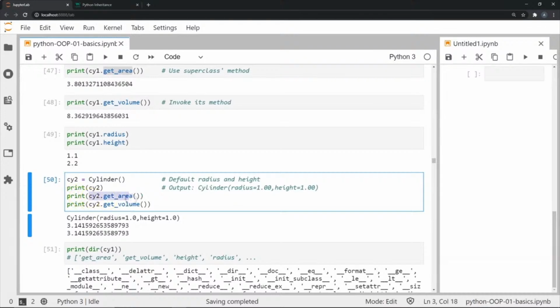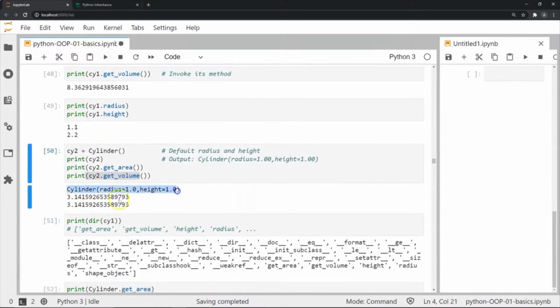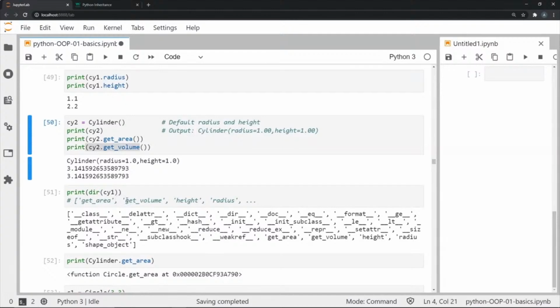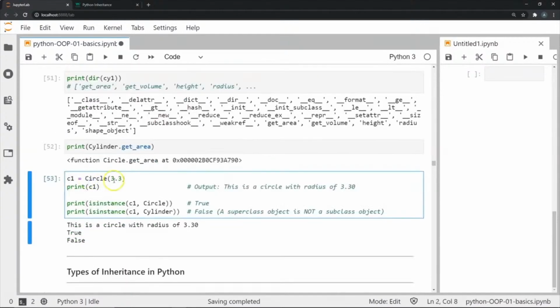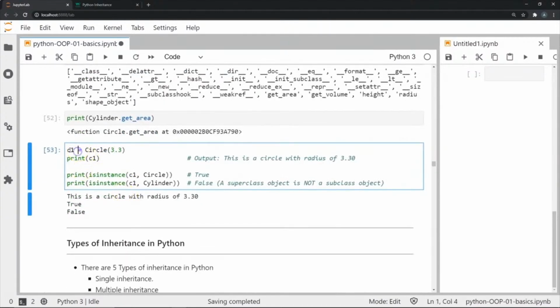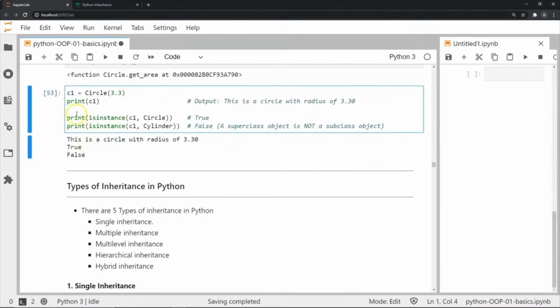This method will give us the area and this method will give us the volume. Once I execute this, as you can see here, this is what we get, and this is what we expect as well. Now in this example, I'm going to go back and create another instance for circle.